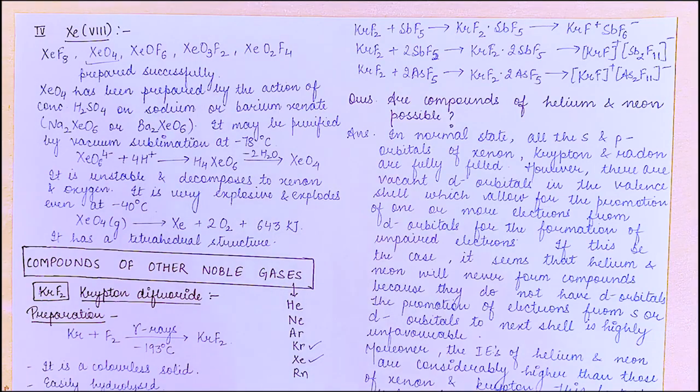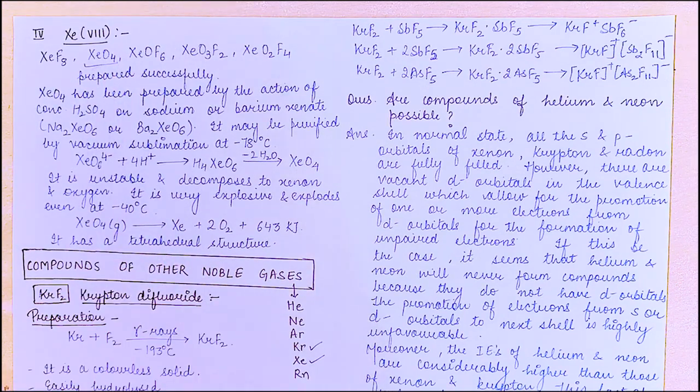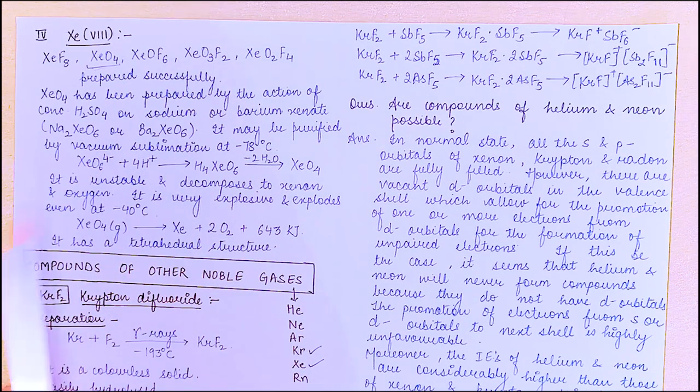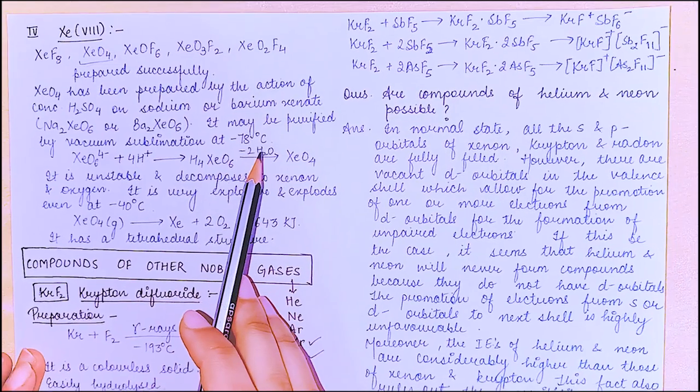So next we have xenon in the +8 oxidation state. There are compounds like XeF8, XeO4, XeOF6, XeO3F2, XeO2F4. These can be prepared. This compound XeO4 is successfully prepared. It has been prepared by the action of concentrated sulfuric acid on sodium or barium xenate. This is sodium xenate and this is barium xenate. It may be purified by vacuum sublimation at minus 78 degrees Celsius.